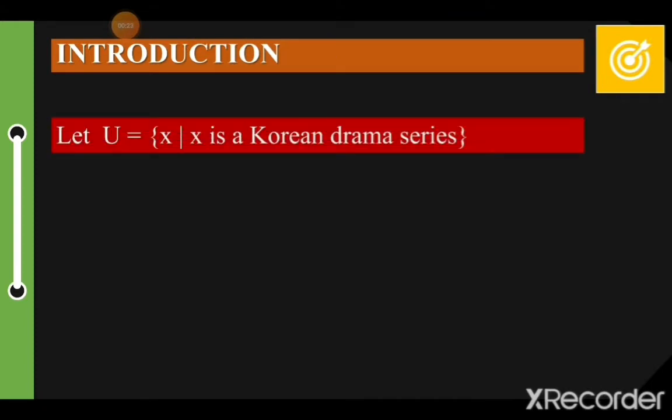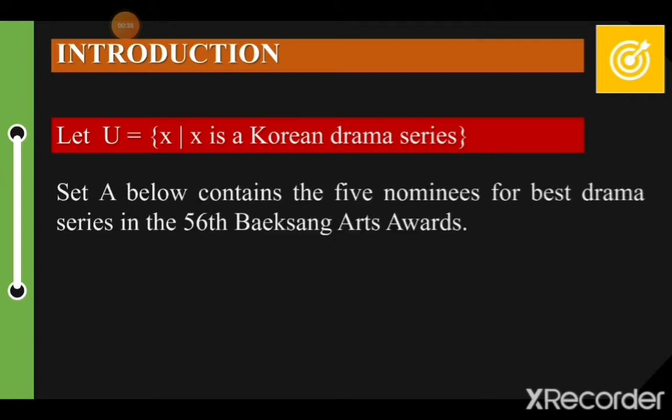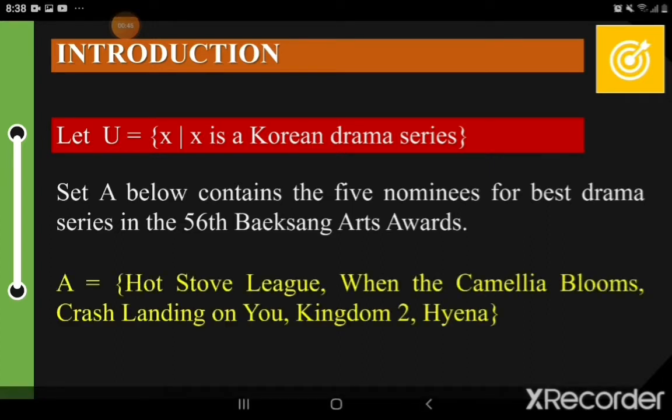Our introduction: let U be the universal set, equal to the set of X such that X is a Korean drama series. Therefore, our universal set is about Korean drama series. Set A was defined as the 5 nominees for the best drama series in the 56th Baeksang Arts Awards, wherein it was identified that the top 5 series were Hot Stove League, When the Camellia Blooms, Crash Landing on You, Kingdom 2, and Hyena.